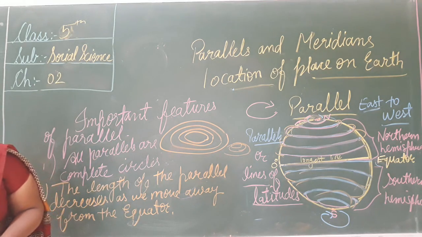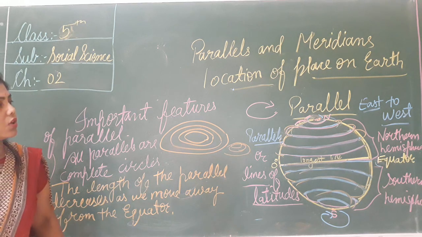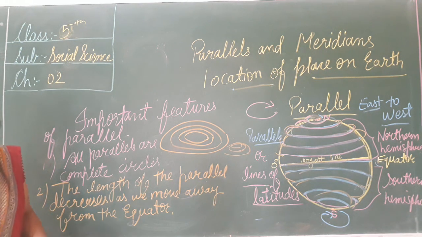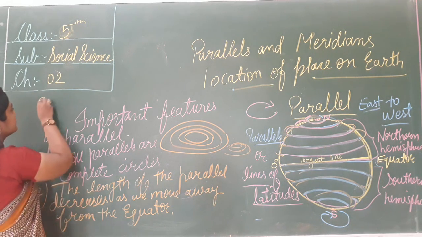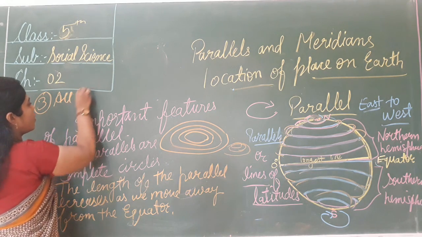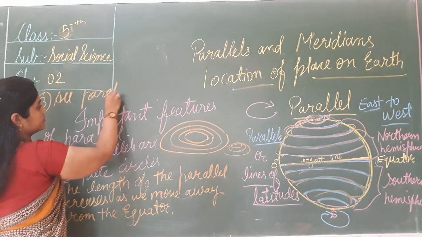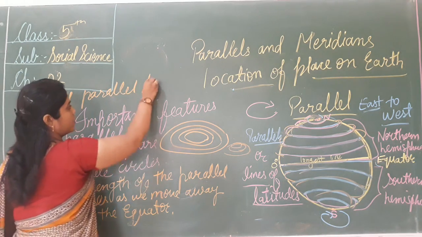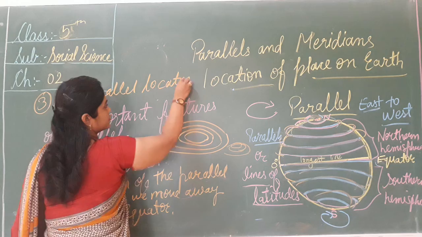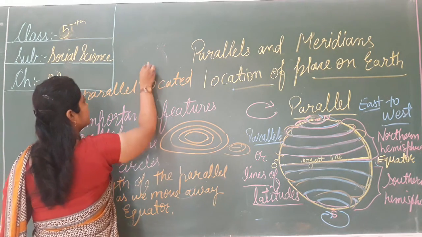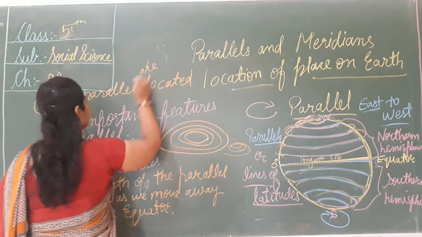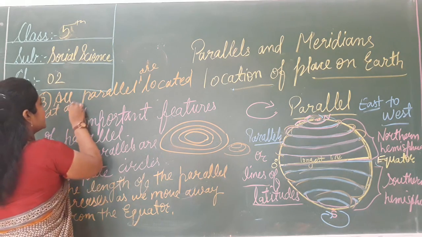Now the third one. Third is all parallels are located at an equal distance.